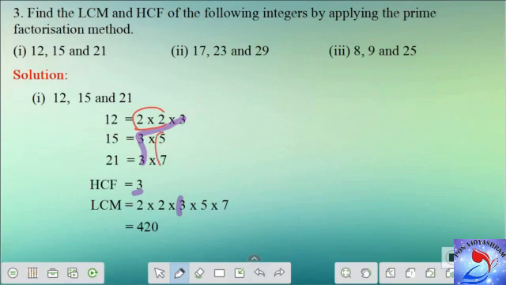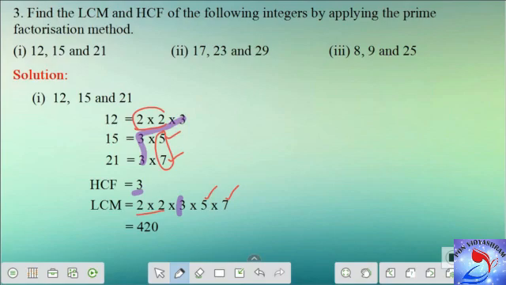If I have anything as common, I should write it only once. But I have 2 into 2 for 12, so that 2 into 2 is here, and there is one 5, that is also written, and there is one 7, that is also written here. So your LCM of the given numbers is nothing but 2 into 2 into 3 into 5 into 7, which is nothing but 420. So LCM of the given numbers is 420, whereas HCF of the given numbers is 3.